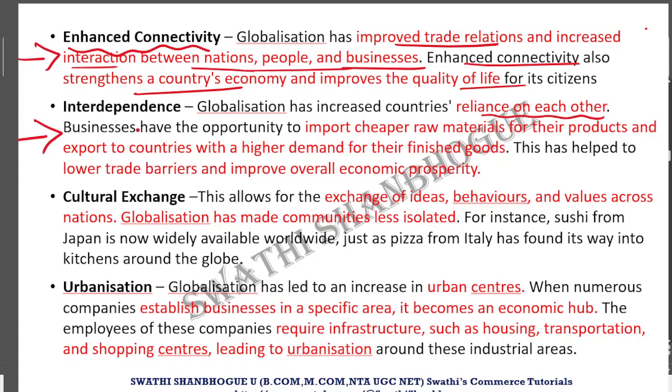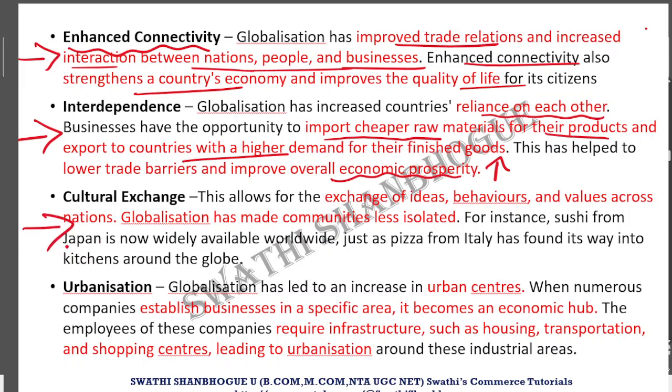So now what happened is business started to explore the opportunities and started to import the cheaper raw materials for their products and export to those countries where the product had a higher amount of demand. Now what happened because of this? The profit margin of that country's sales started to increase and the overall economic prosperity started to boom after this phase.